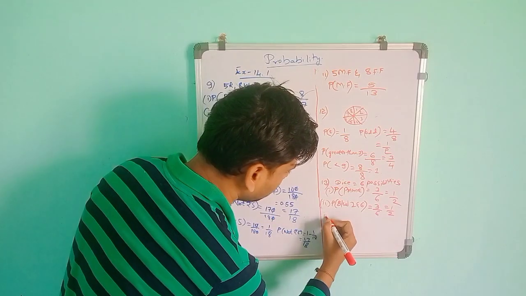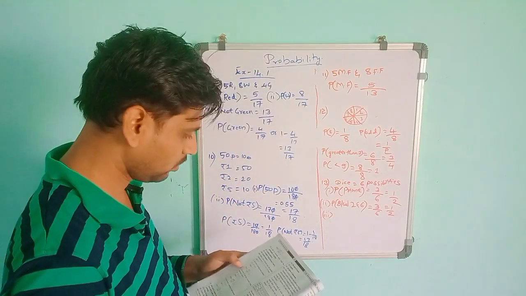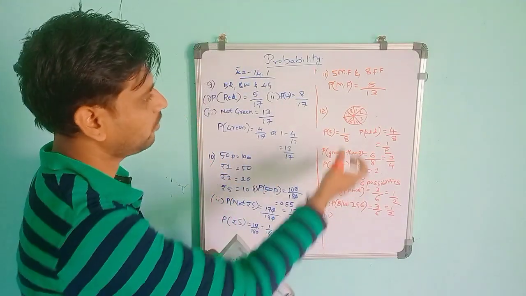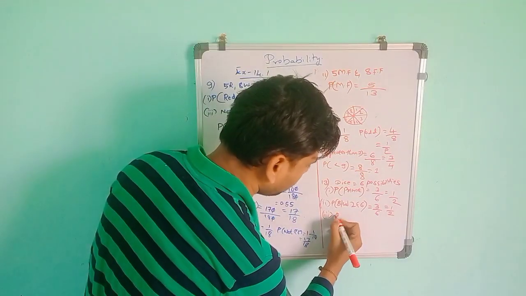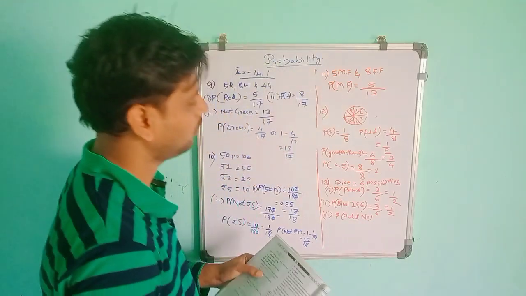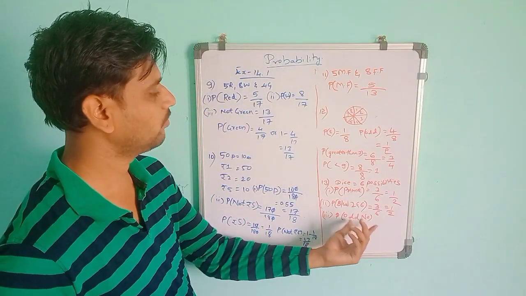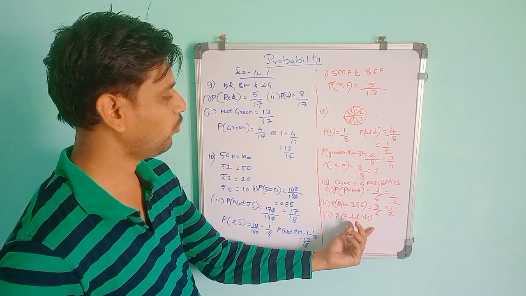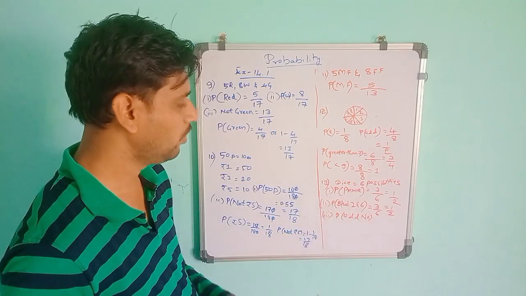And the third one, an odd number. So P of odd number. You have to take only the odd numbers. Try this one, you can do it easily, because you only have to see how many odd numbers are there, then take the total number of possible outcomes.